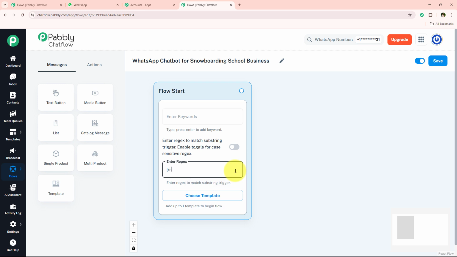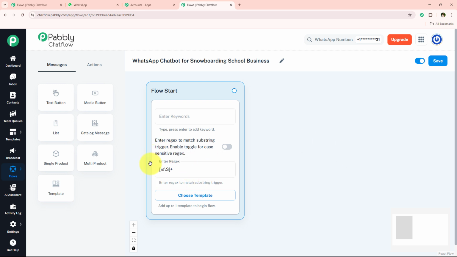So I'm simply going to enter my regex pattern right over here. As you can see, I've successfully entered my regex, and after entering my regex, I'm simply going to switch on this toggle button. It is not mandatory to switch on this toggle button. You only have to switch it on for case sensitive regex.